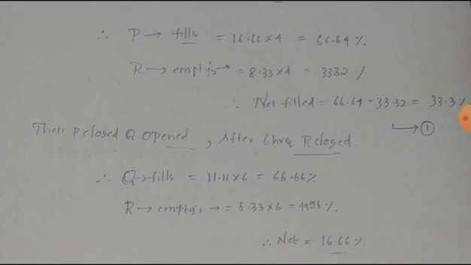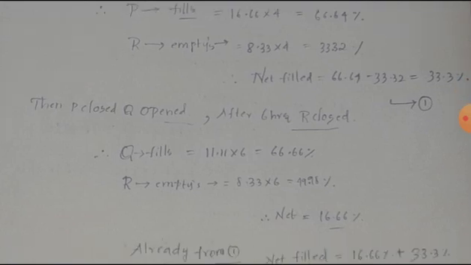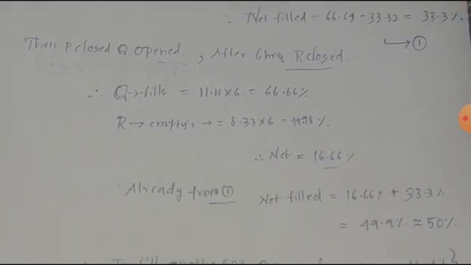Okay, therefore Q can fill, we know that in 1 hour it is 11.11 percentage. Therefore for 6 hours, multiply by 6, it will give 66.66 percentage. Similarly for R it will be 49.98 percentage. Here the net filled in the tank is nothing but the difference between Q and R, which is 16.66 percentage.